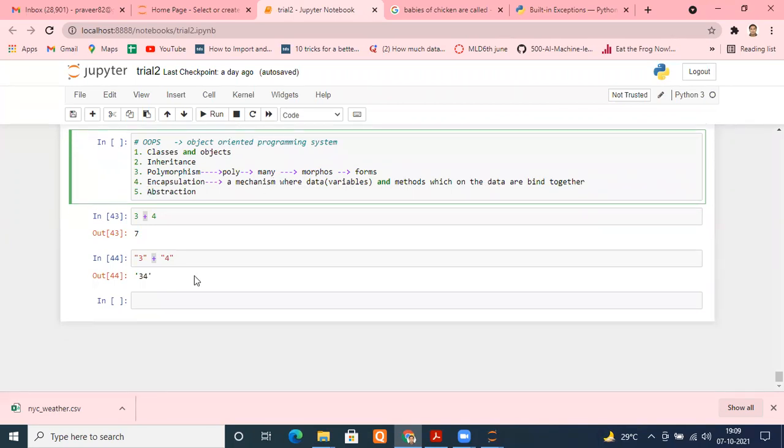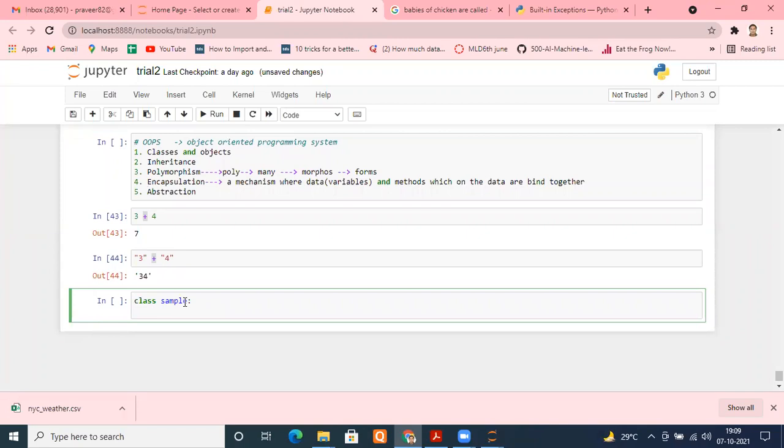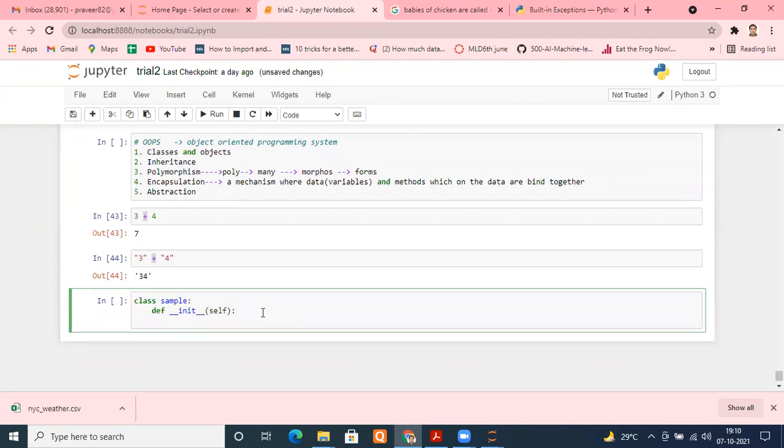Let me show you. Let me create a class, a simple sample class. The class name is Sample. I'm not doing anything else in the class. Suppose I'm defining an __init__ method in it. I put self and I'm not taking any argument from anyone. I'm just typing variables for our example: self.x equals a constant, let's say 10.